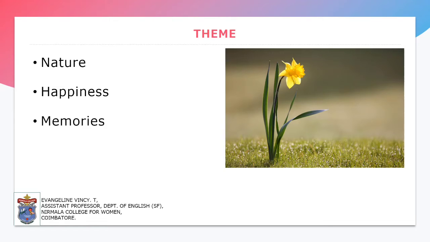Memories. The memories that he carries from the field also take a very great importance. Next is the past personal experience. So when he sits on his couch in his room and he thinks about the daffodils, he is very happy about the memory that he has taken from the field. So this can also be considered as one of the past personal experiences of the poet.